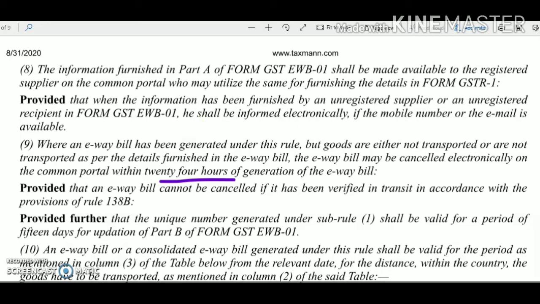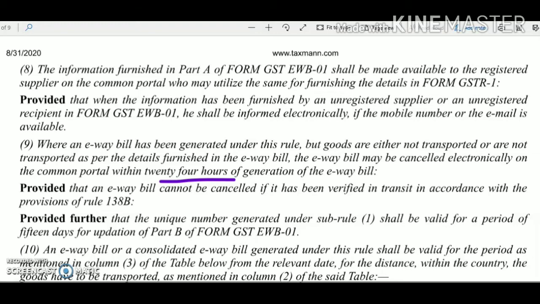Now the situation may arise that the counterparty can cancel such e-way bill by rejecting the details on the e-way bill portal. Yes, the counterparty can reject such details on the e-way bill portal within 72 hours of the generation of the e-way bill. If within 72 hours he does not reject such details, then such e-way bill shall be deemed to be a valid e-way bill.